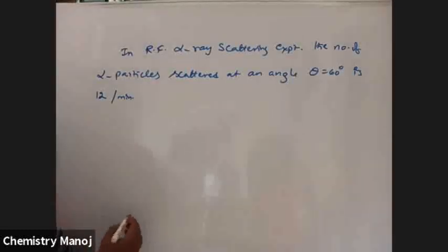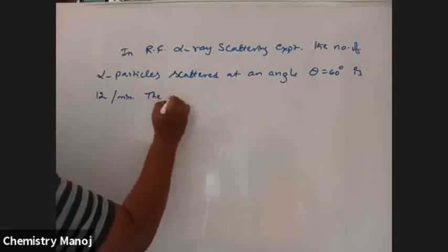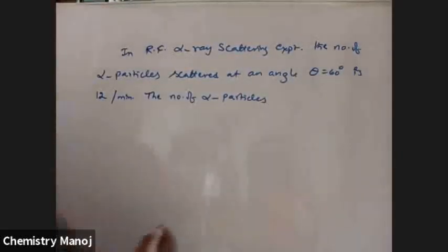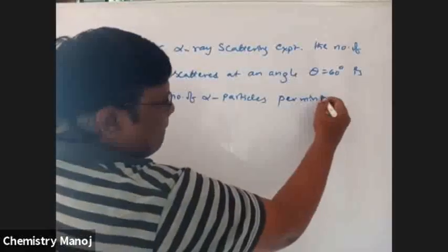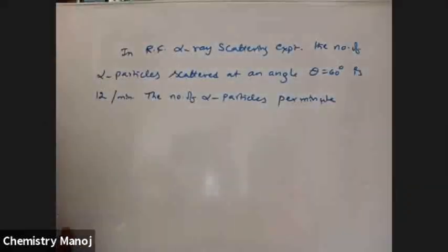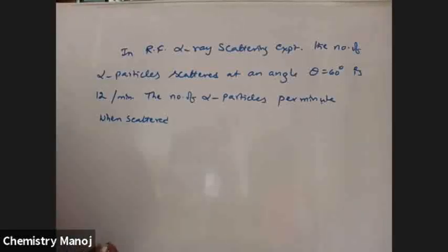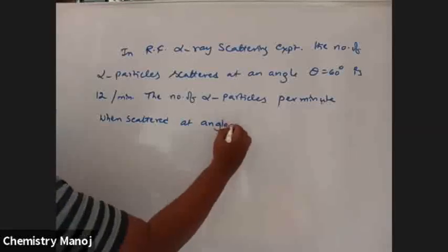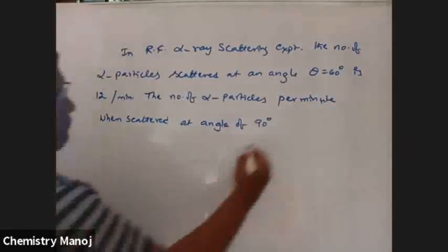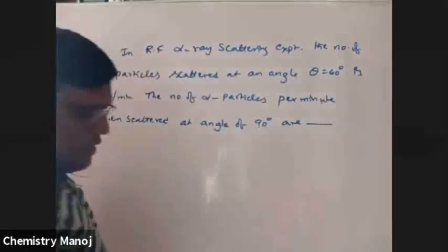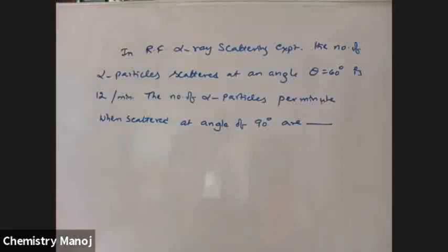The number of alpha particles per minute when scattered at an angle of 90 degrees is r dash. Try yourself. Give me the answer.